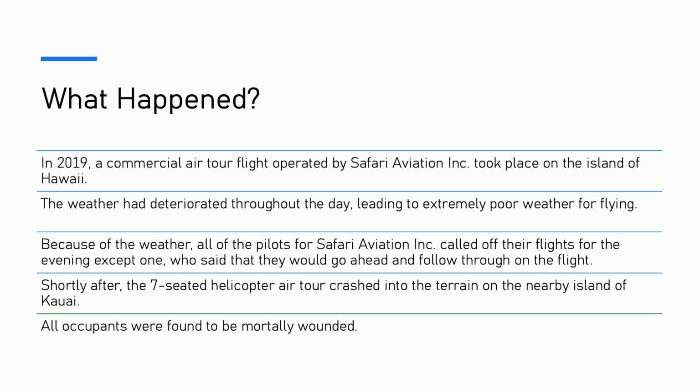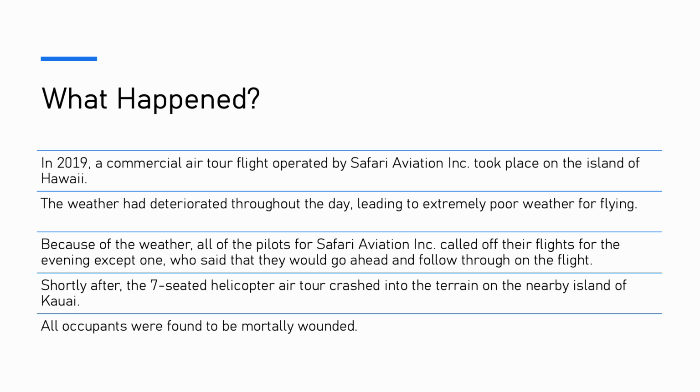On December 26, 2019, at about 4:57 Hawaii Standard Time, a seven-seat helicopter operated by Safari Aviation Incorporated as a commercial air tour flight encountered instrument meteorological conditions and collided into terrain in a remote wooded area near Kekaha, Hawaii, on the island of Kauai. The pilot and the six passengers were fatally injured, and the helicopter was completely destroyed.